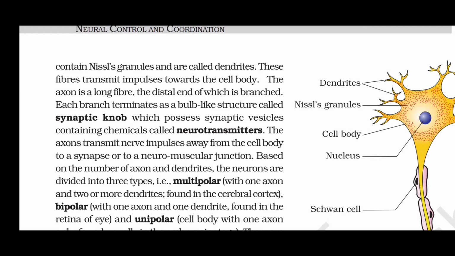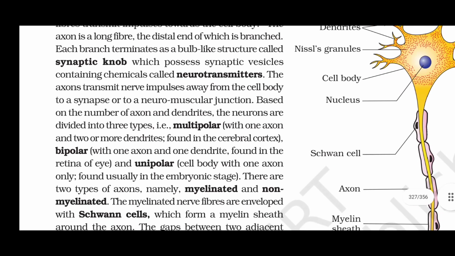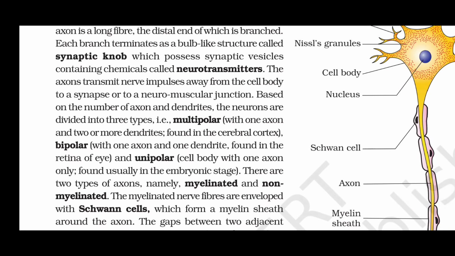Based on the number of axons and dendrites, the neurons are divided into three types: multipolar, that is, with one axon and two or more dendrites, found in the cerebral cortex; bipolar, with one axon and one dendrite, found in the retina of the eye; and unipolar, cell body with one axon only, found usually in the embryonic stage.